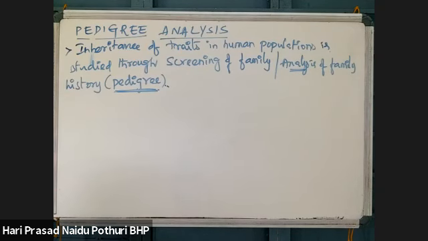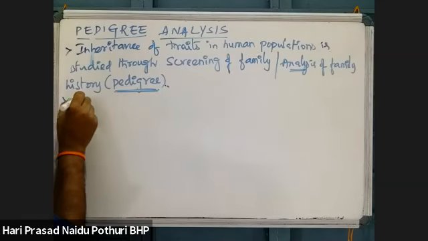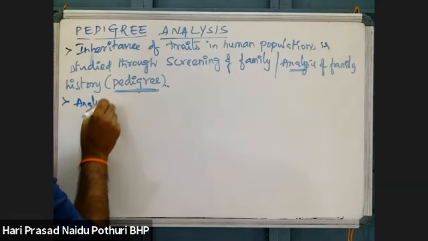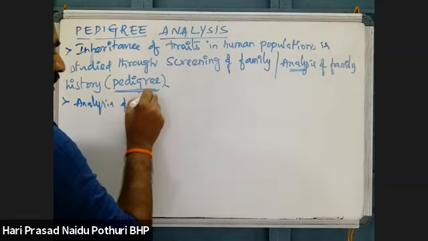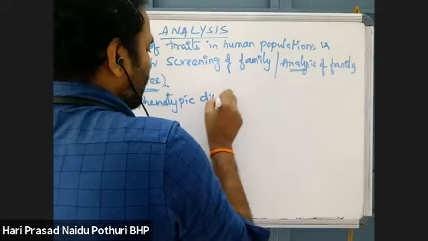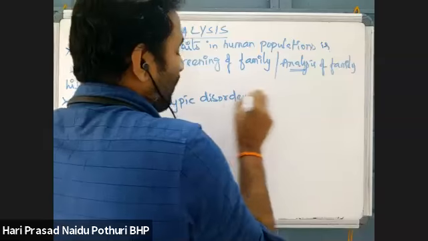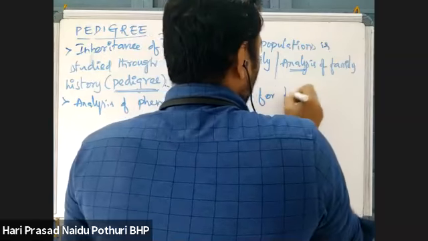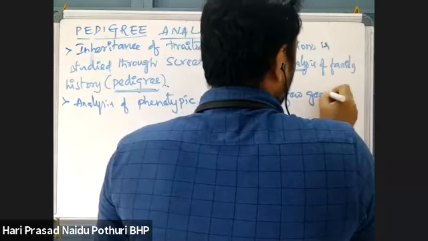Why? Because for a few generations, analysis of transmission of phenotypic disorders can be done.